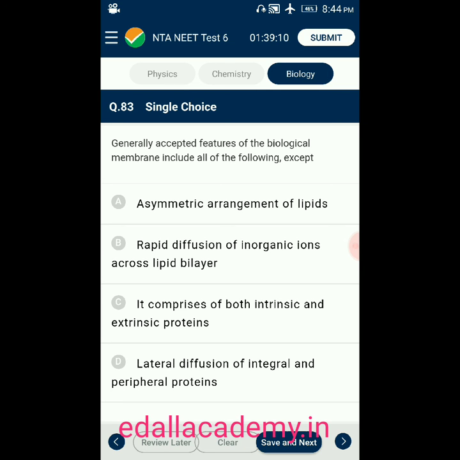Generally accepted features of biological membrane include all of the following except: option A, asymmetric arrangement of lipids. Option B, rapid diffusion of inorganic ions across lipid bilayer. Option C, it comprises both intrinsic and extrinsic proteins. Option D, lateral diffusion of integral and peripheral proteins. The answer is option B. Generally accepted features except this one, rapid diffusion of inorganic ions across lipid bilayer. So the answer for this question is option B.